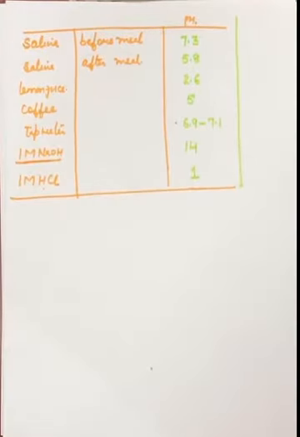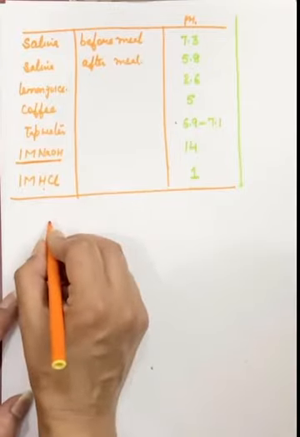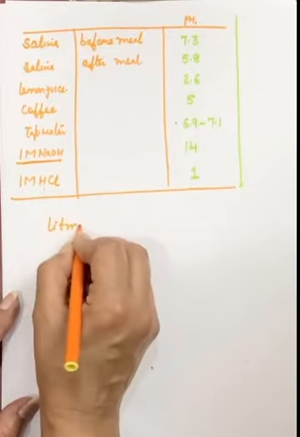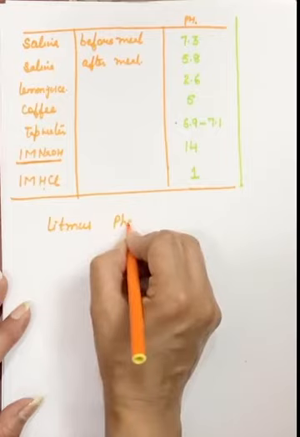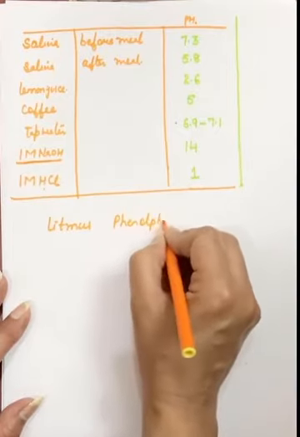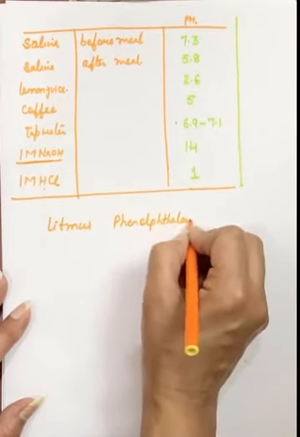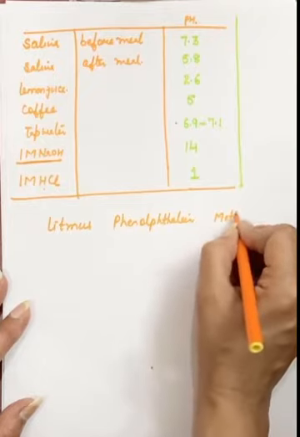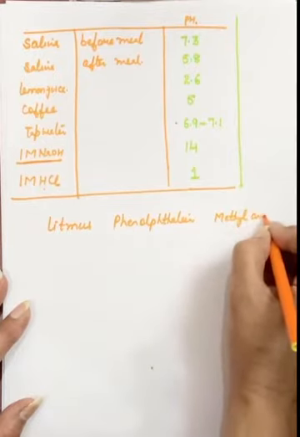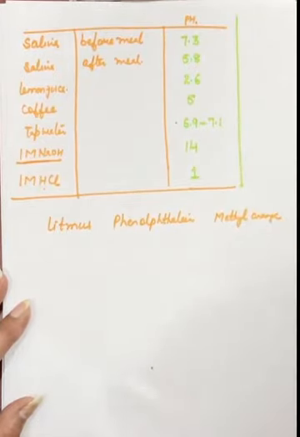And now, indicators like we have done, litmus solution, phenolphthalein and all that, they give us an idea whether the solution is acidic or basic in nature. But using these indicators, litmus or phenolphthalein or methyl orange, we just come to know the solution is acidic or basic.